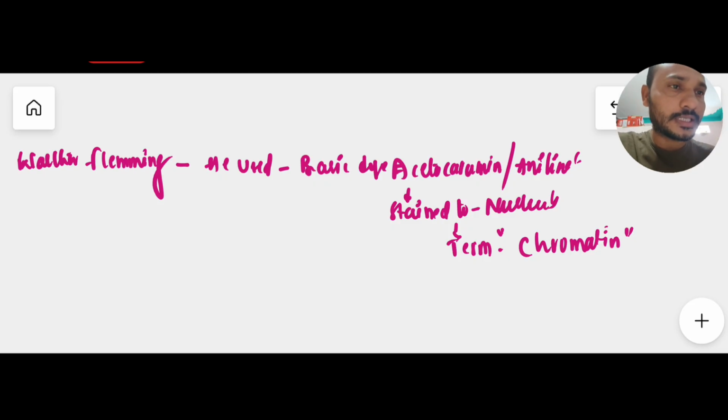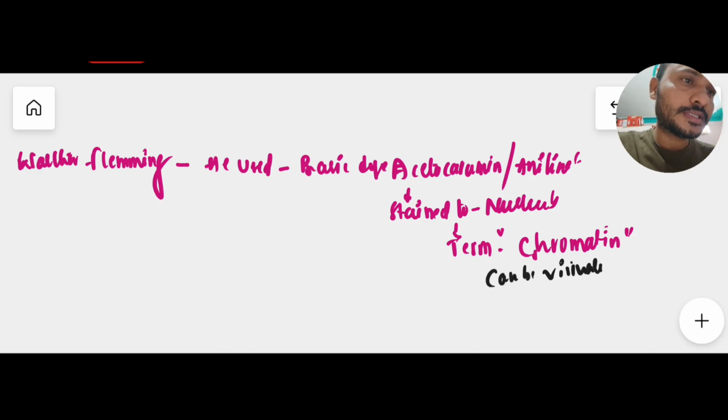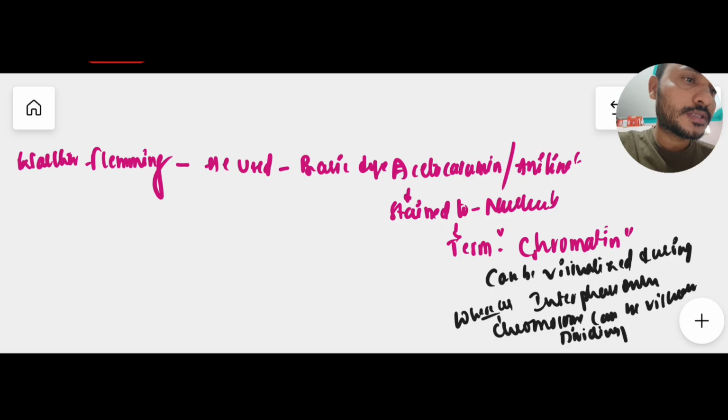Chromatin. Generally, this chromatin can be visualized only during interphase. Remember, note here: chromatin can be visualized during interphase only. Whereas later we know that chromatin condenses together to form chromosomes, and chromosomes can be visualized during the dividing phase. Here dividing phase means mitosis or meiosis. So remember, chromatin can be visualized only during interphase. Likewise, Walter Fleming used basic dye to stain the nucleus and gave the term chromatin. So all these are the discoveries of various scientists regarding the nucleus.